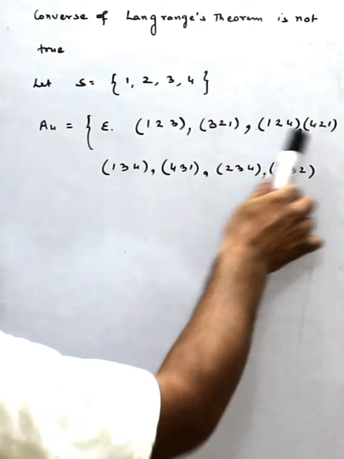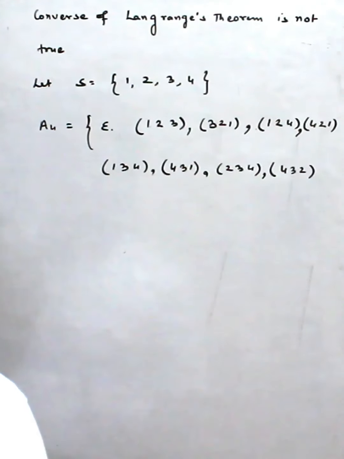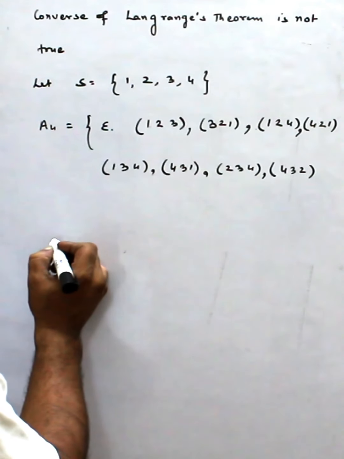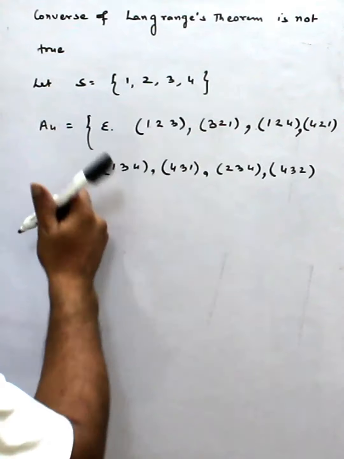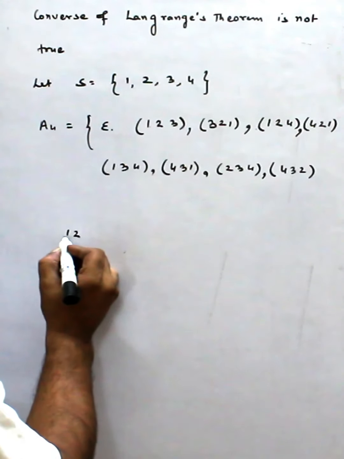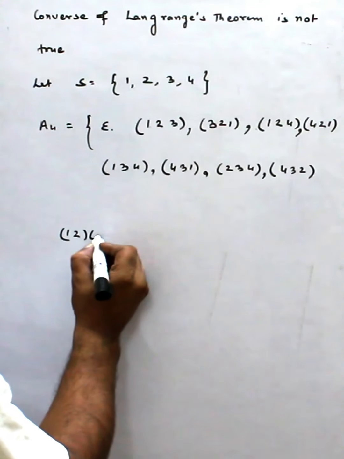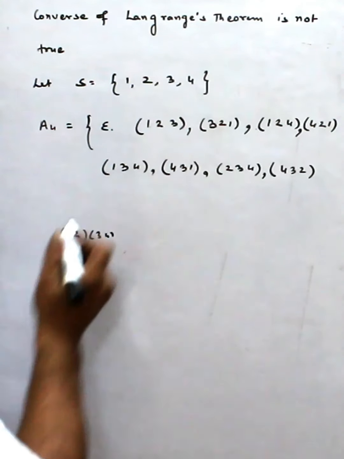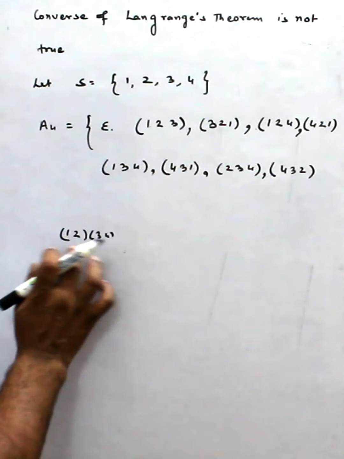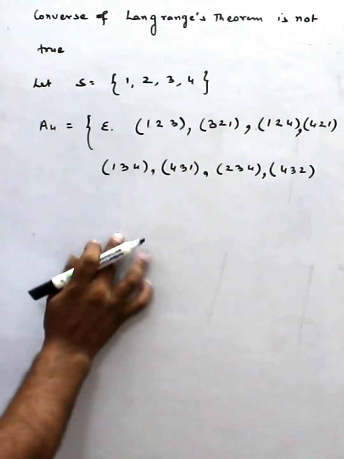1, 2, 3, 4, 5, 6, 7, 8, an 8-element cycle like this. Now, out of this element, I can also make, so if I take 2 cycles, disjoint 2 cycles, 1 2 3 4, this definitely belongs to this set because they are disjoint 2 cycles, so it is also even.